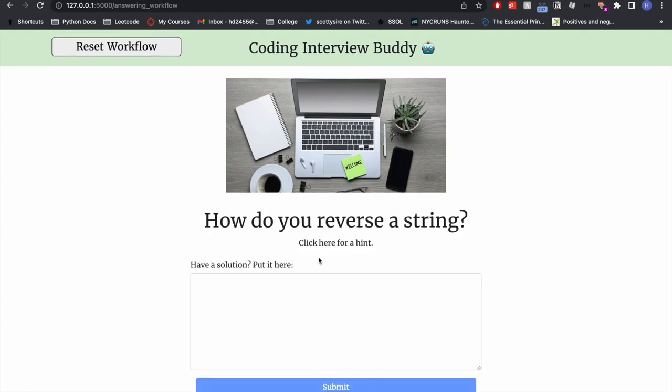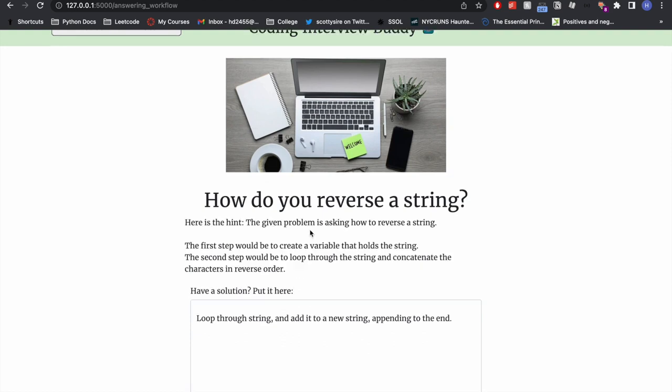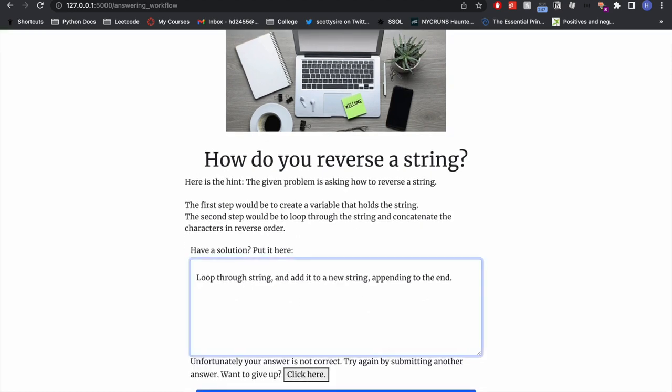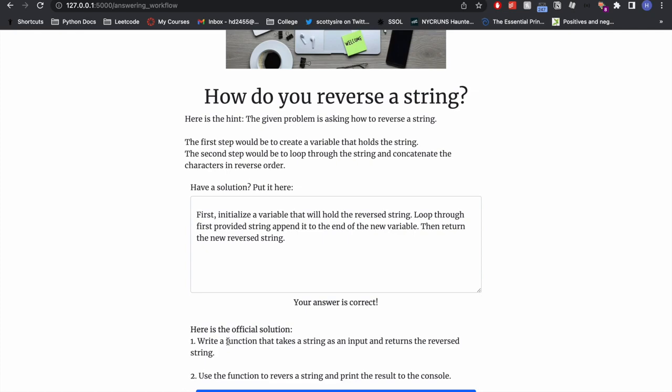Let's reverse the string. So I'm narrating this one again to save some time, but I'm trying to solve this question. First I'm saying a really bad answer, so I'm asking for hints now. And that helps me a little bit. So then I'm making my solution more clear, and hopefully that should be the right answer. So let's see. Okay, it is, and that is the official solution.